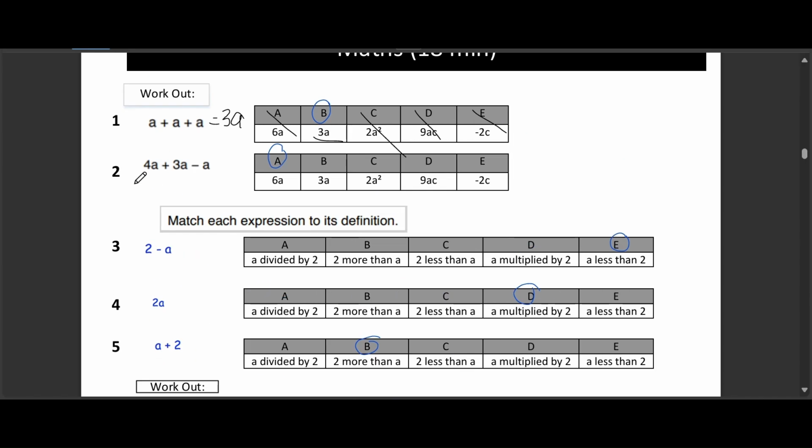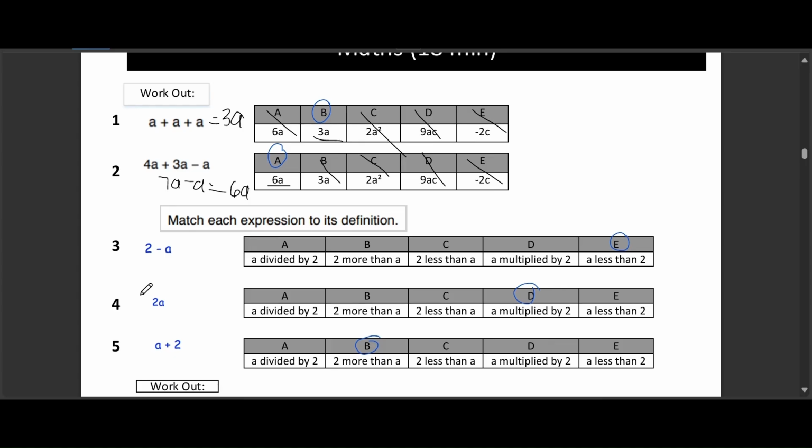Question 2. 4A plus 3A minus A. Option A, 6A. Option B, 3A. Option C, 2A squared. Option D, 9AC. Option E, negative 2C. The correct answer is option A, 6A. Let's break it down. First, 4A plus 3A is 7A. Then, you subtract 1A, so 7A minus A equals 6A. Option B only gives you 3A, which is too small. Option C involves squaring, which isn't needed here, and options D and E include letters that aren't in the original problem.